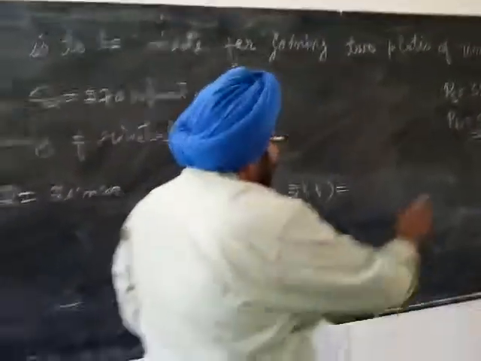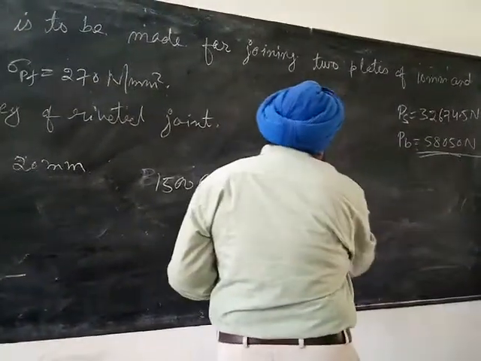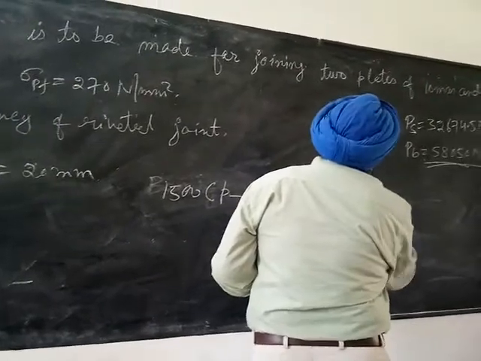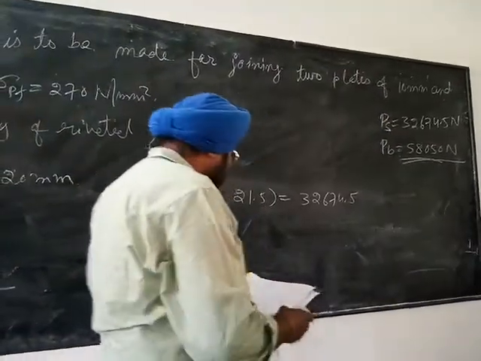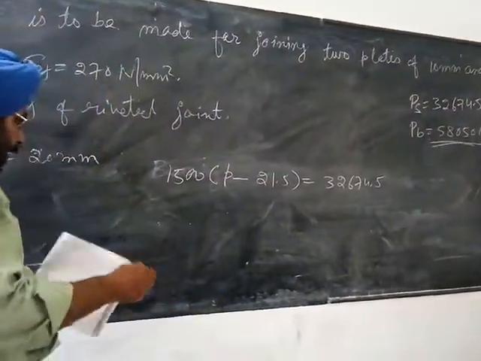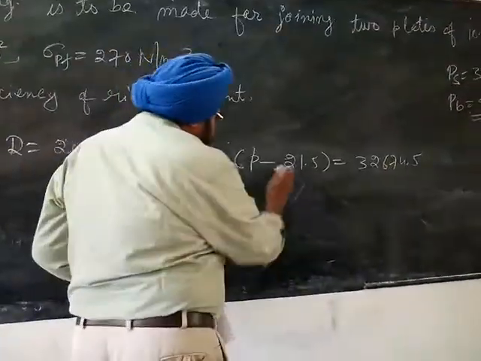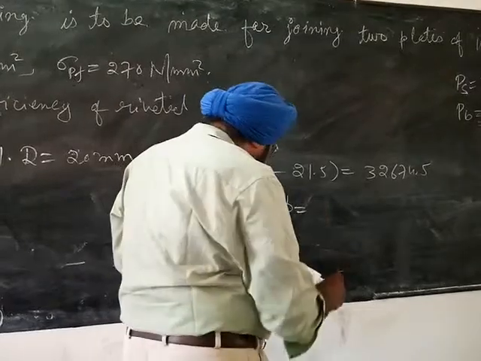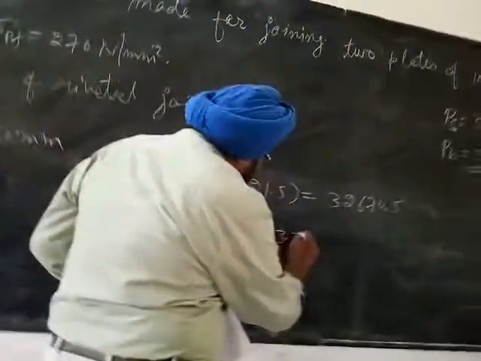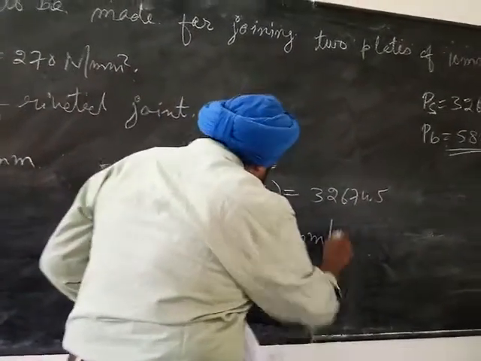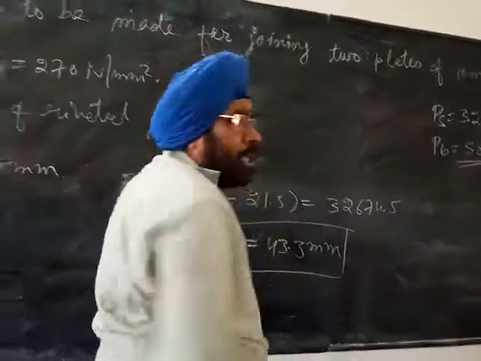This is equated by the minimum value, 32674.5 Newton. So from this equation we get the value of the pitch, P is equal to 43.3 millimeter. So this is the calculated pitch of the rivets.